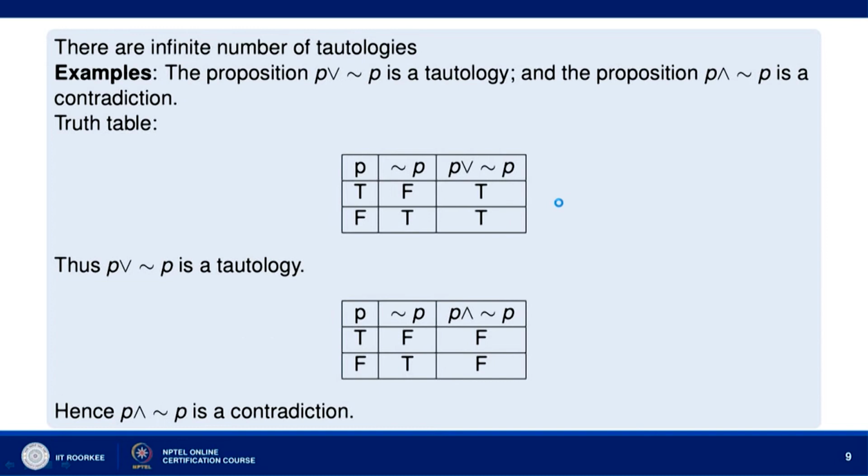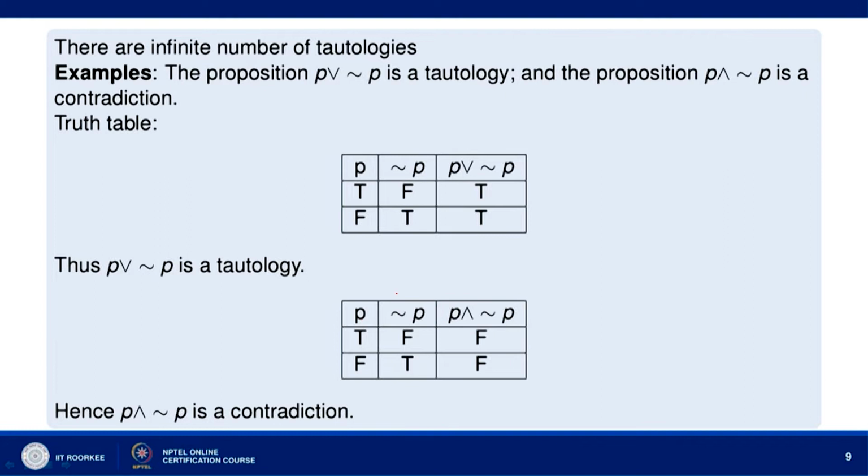Now, there are an infinite number of tautologies, we shall see. First, let us see that the proposition P or not P is a tautology, and the proposition P and not P is a contradiction. You can see here P or not P: P has truth values T, F, not P has truth values F and T. So P or not P will then have truth value T, and here also T, and therefore P or not P is a tautology.